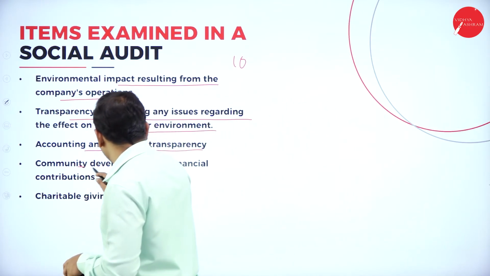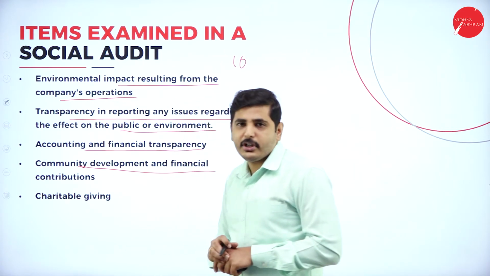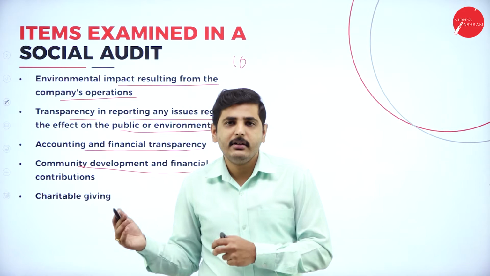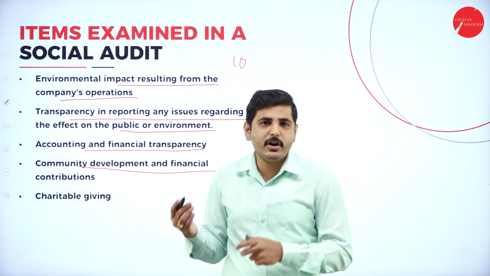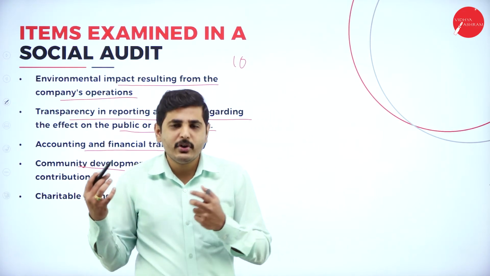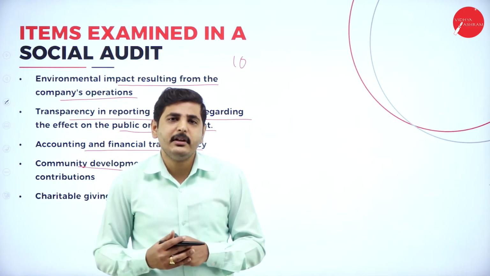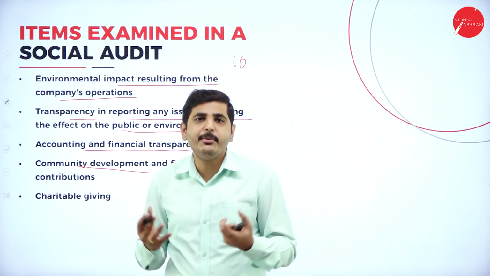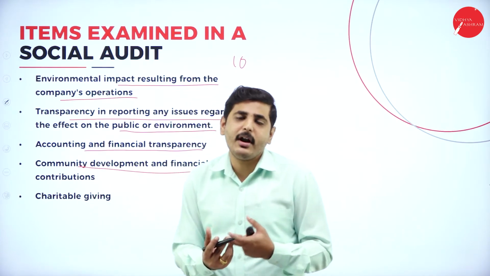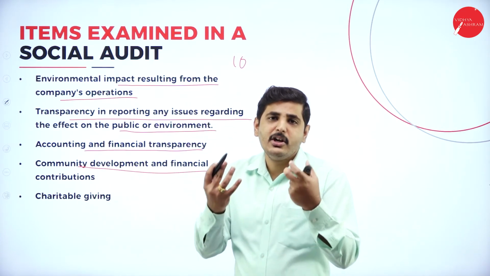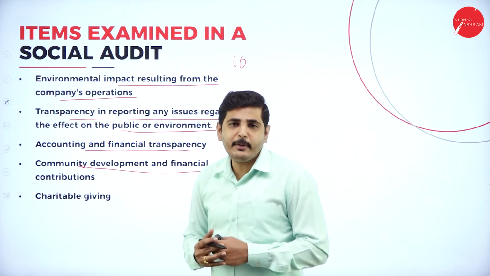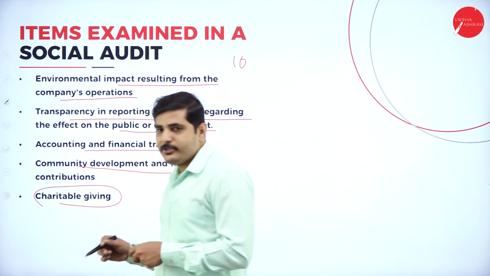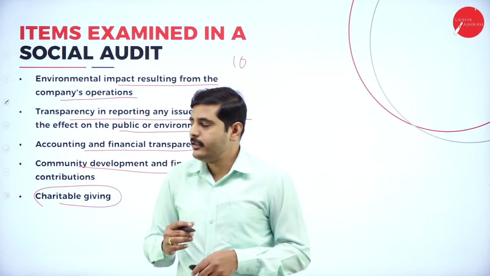Next one, community development and financial contribution. How much are we providing for the community development? It may be the community of the rural area, the forest area, tribal area, the poorest of the people, educationally backward area, financially backward area. These are the communities. So community development is very, very important. How much are we investing in the society as community development programs? Next one, charitable giving. So how much are we giving as charity to the society?